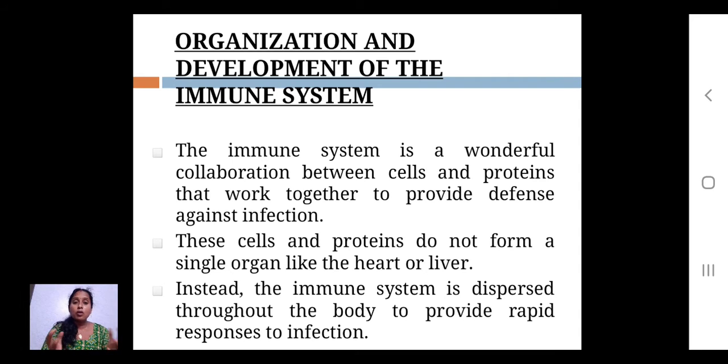The cells and proteins do not have to be taken from outside the body. The cells and the components are already present in our body, and they will be joined together to perform the function of this defense system. So these cells and proteins do not form a single organ like the heart or liver. We know that there are a lot of other organs in our body.